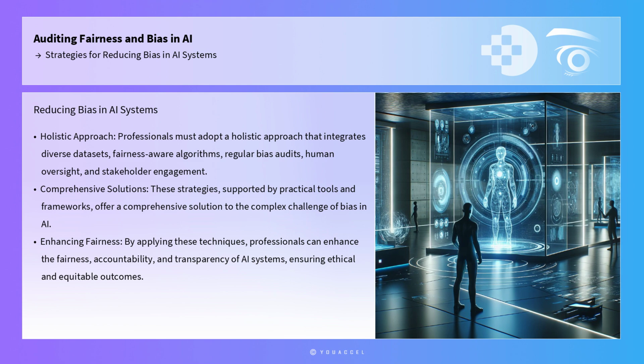To effectively reduce bias in AI systems, professionals must adopt a holistic approach that integrates diverse datasets, fairness-aware algorithms, regular bias audits, human oversight, and stakeholder engagement. These strategies, supported by practical tools and frameworks, offer a comprehensive solution to the complex challenge of bias in AI. By applying these techniques, professionals can enhance the fairness, accountability, and transparency of AI systems, ensuring ethical and equitable outcomes.